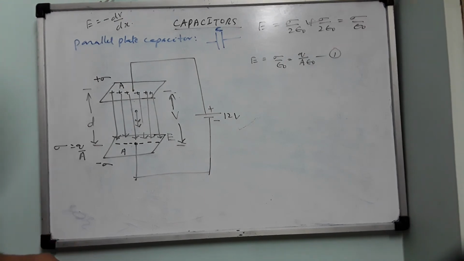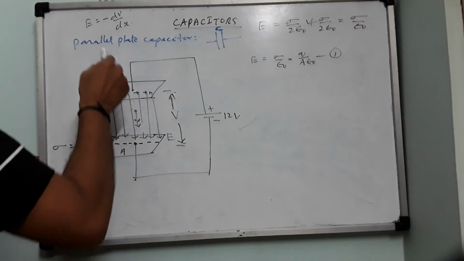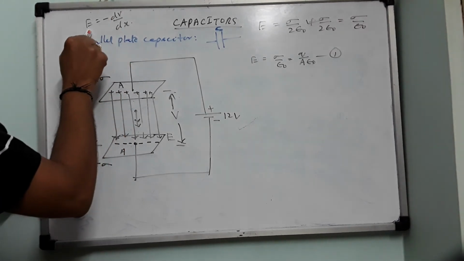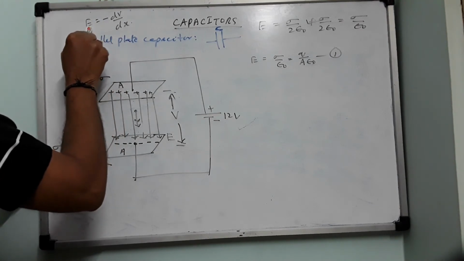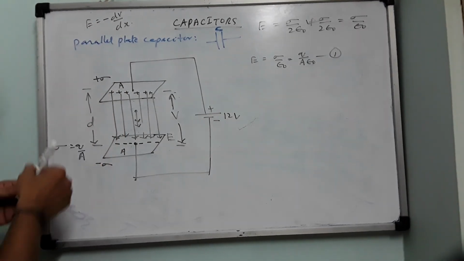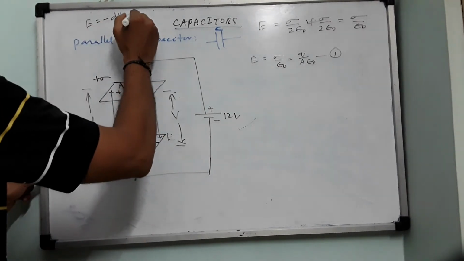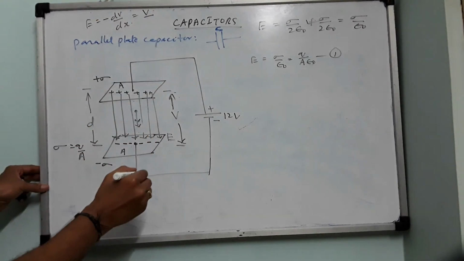What was the implication of this equation? The implication was that electric potential decreases in the direction of the electric field. That is the significance of the negative sign. If I want to write only the magnitude, this will be V minus 0.